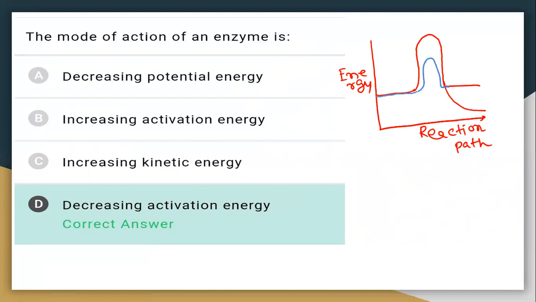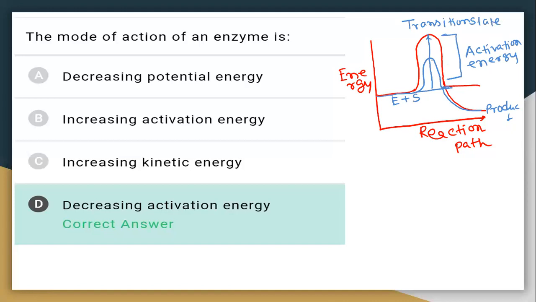Only that much energy is needed to reach the product. These are the activation energy without enzyme, with enzyme plus substrate, and these are the transition states.